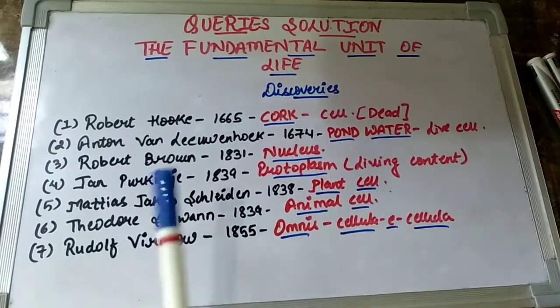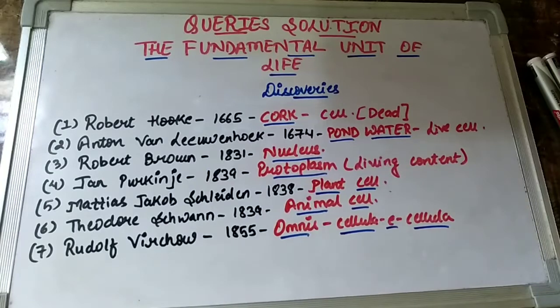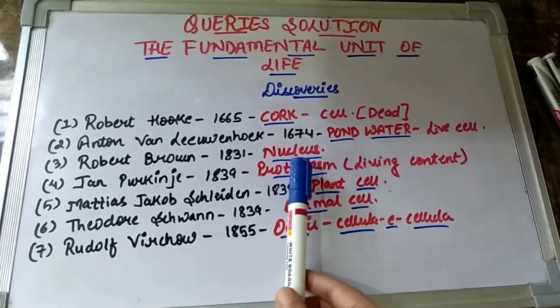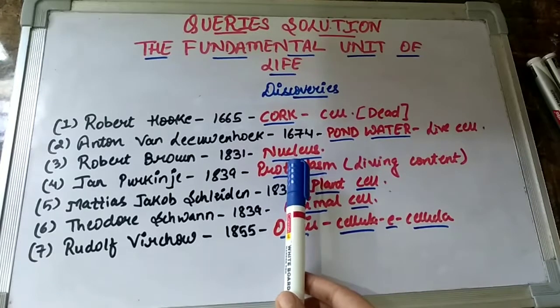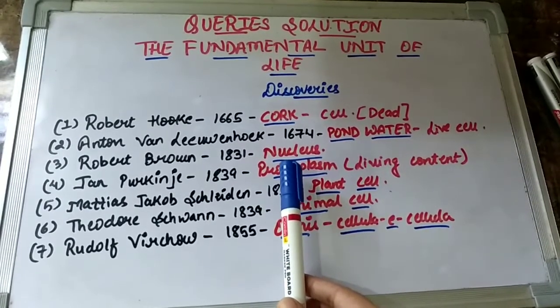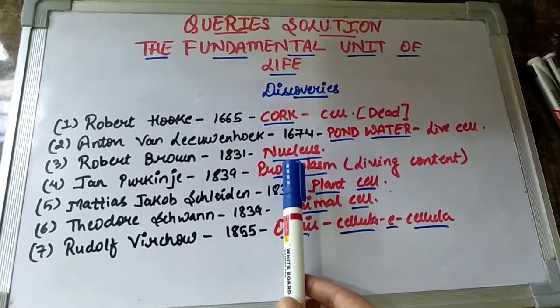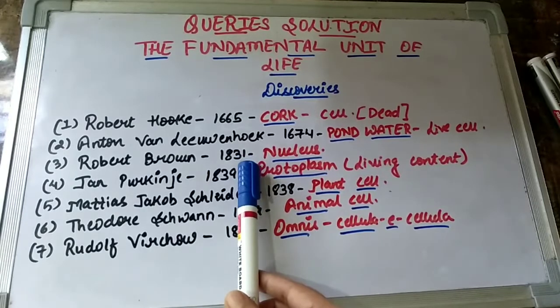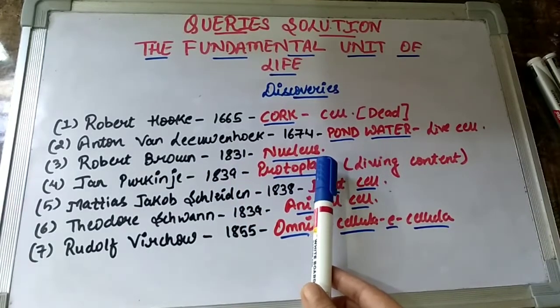Then the discovery with respect to the nucleus, children. Whenever we talk about a cell, we talk about a darkly stained central unit. In an animal cell it's central, in a plant cell it's not in the center. Such a darkly stained area found in the cell is known as the nucleus, and it is also known as the controlling unit of the cell. So who is the scientist who discovered the structure of the nucleus, children? Robert Brown, in the year 1831, discovered the structure of the nucleus.